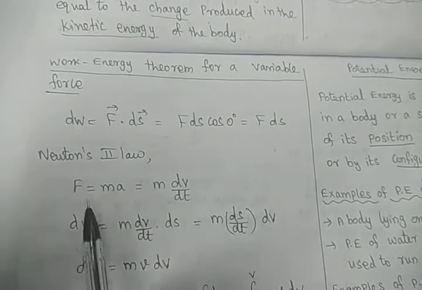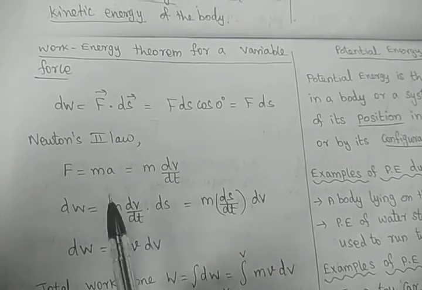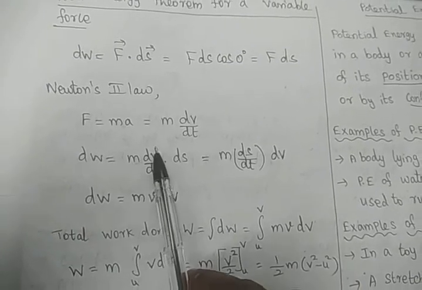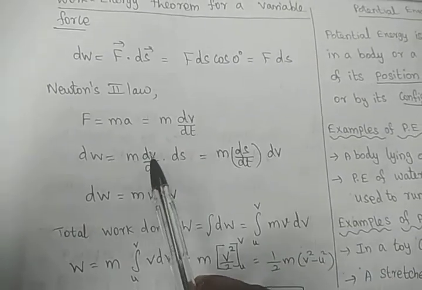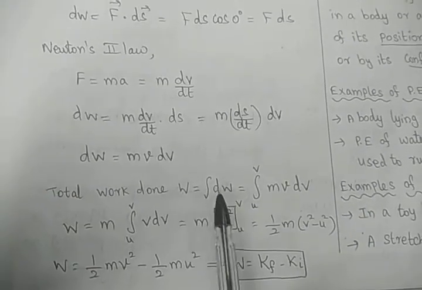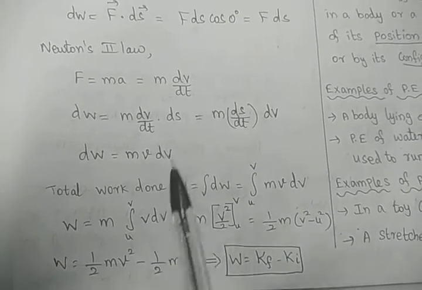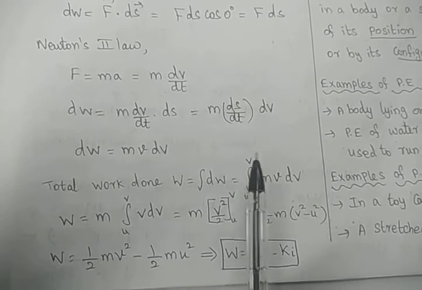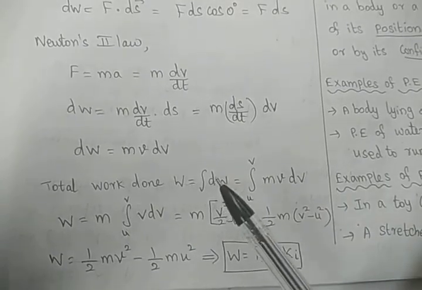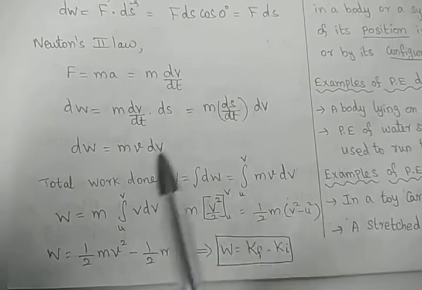So Newton's second law, F is equal to ma, as usual m into dv by dt. This will be similar to what we saw in the calculus method. The same way we are going to do that. So dw is equal to m into dv by dt into ds, because ma. So ds by dt is equal to velocity. The total work done is equal to integrating from u to v. In the previous case, while calculating the kinetic energy of the body using the calculus method, we took u equal to 0. Here we are not going to take u equal to 0, as it is already moving with the velocity u. That's all, the same derivation.